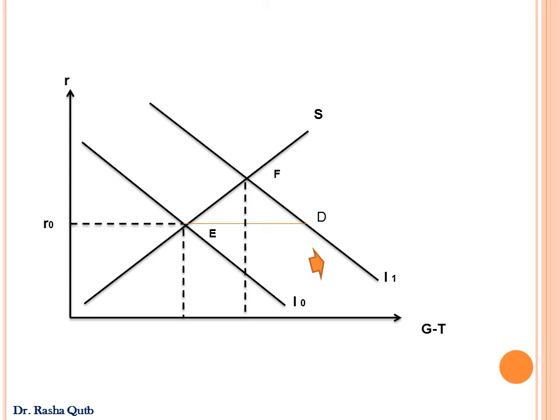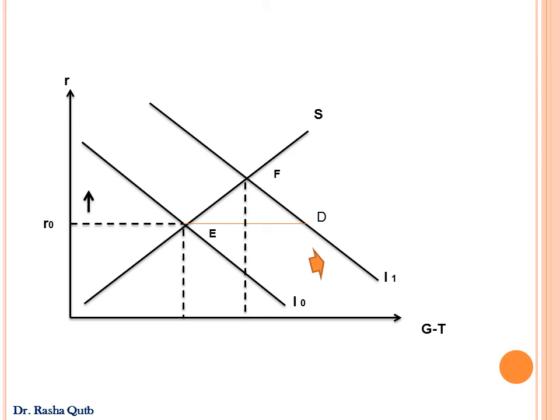When the nominal interest rate increases, this has two effects. The increase in nominal interest rate would increase saving or decrease consumption. Also, it would decrease induced investment.